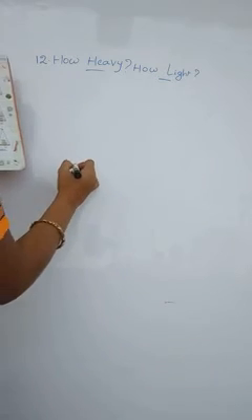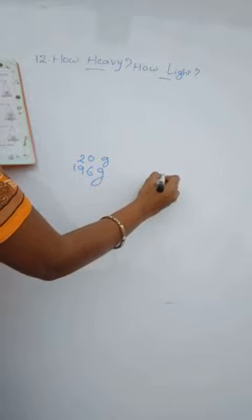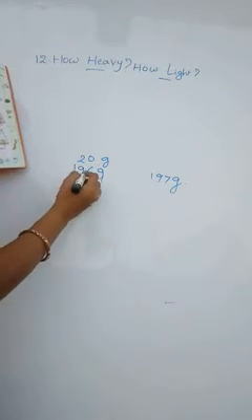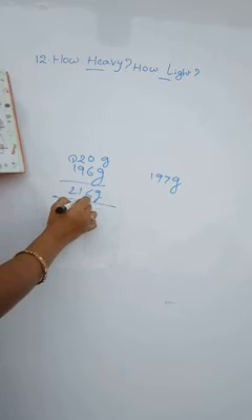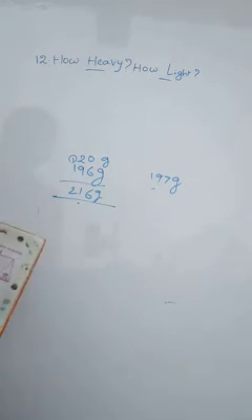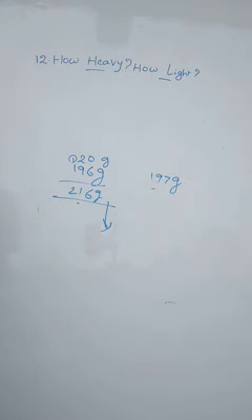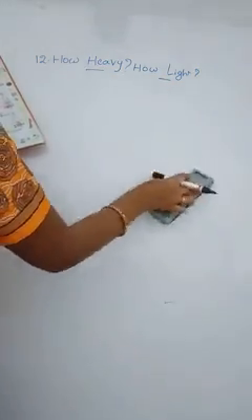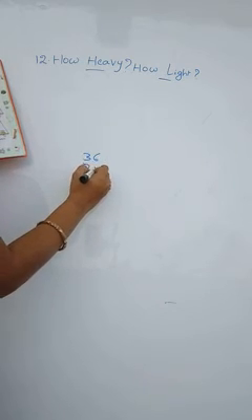Next, 196 grams, 196 grams and 20 grams, 197 grams. Here, see, 216 grams here, 197 grams here. Which one comes down? This balance comes down. And next, see, here they gave 36 grams, 75 grams.